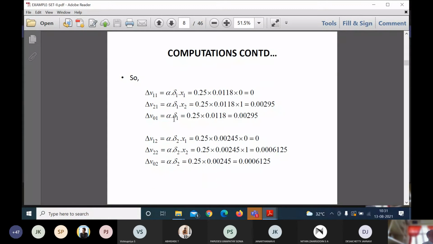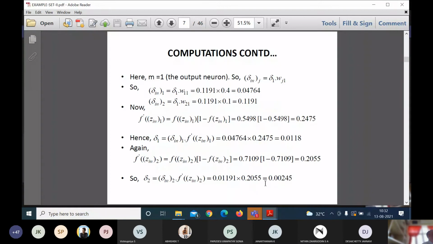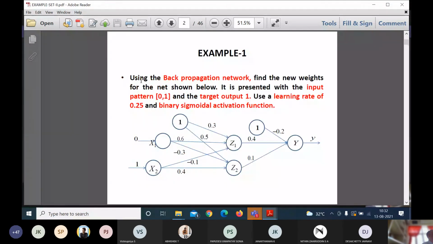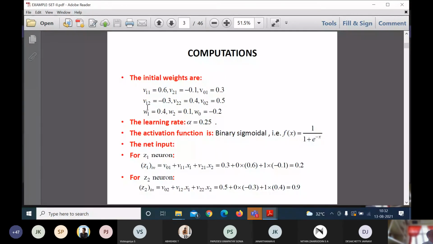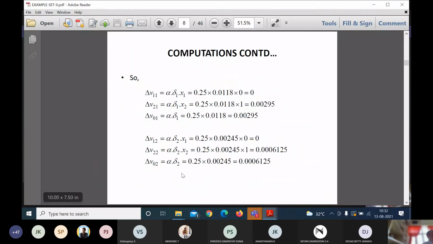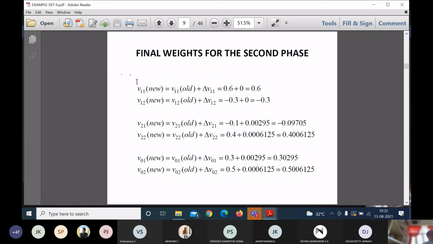Again alpha is 0.25 and the delta value is this. I multiply here, and this is for the next input node: V12, V22, V02. So this is alpha into delta 2 x1, alpha into delta 2 x2, alpha into delta 2. The same substitution, delta 2 value is here, 0.00245, so I get this answer. This is the change in the weight values of V11, V12, V01, V02 that I have calculated. Now I need to update the weight values.